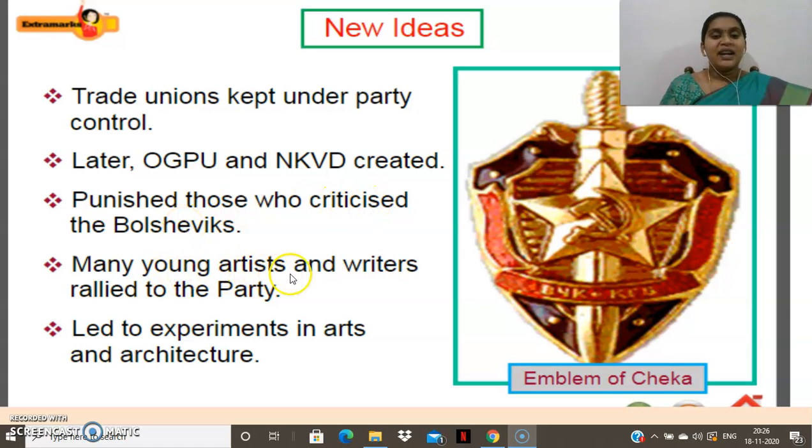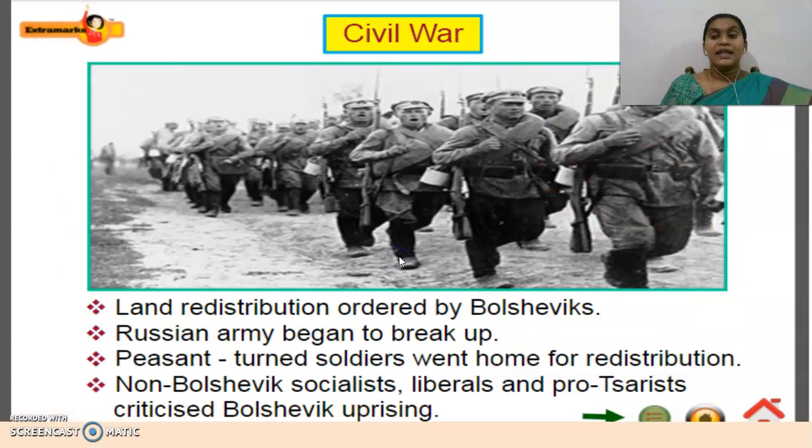And many young artists and writers rallied to the party. So the many young artists and writers rallied to the party and led the experiments in arts and architecture. They started to do some experiments in the arts and even in architecture also. Okay. So now you people started to understand that the main idea of the Bolsheviks earlier was the socialist country or socialist nature. But later what happened? Slowly it started to change.